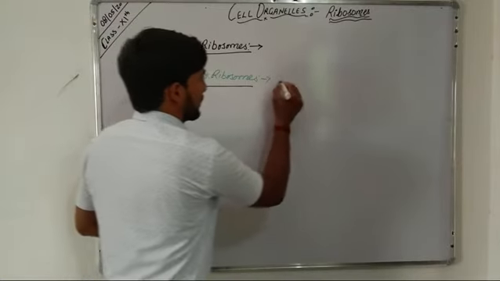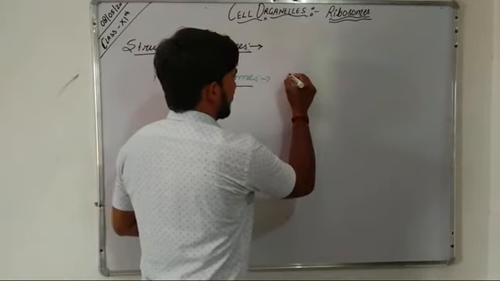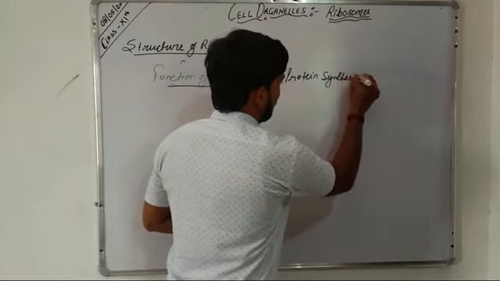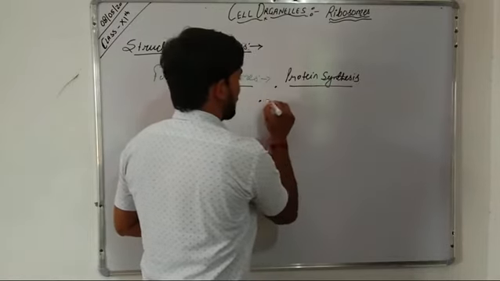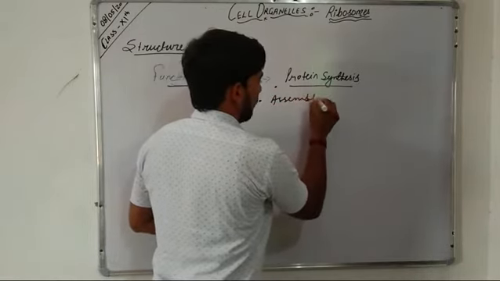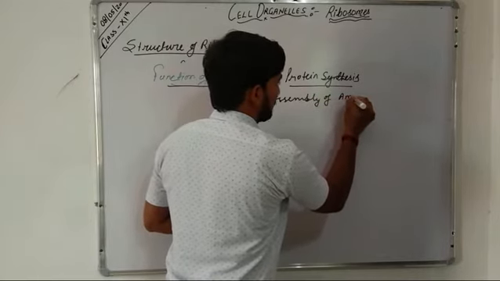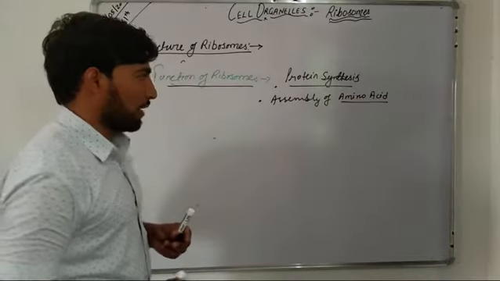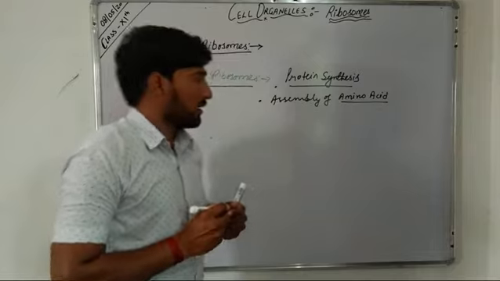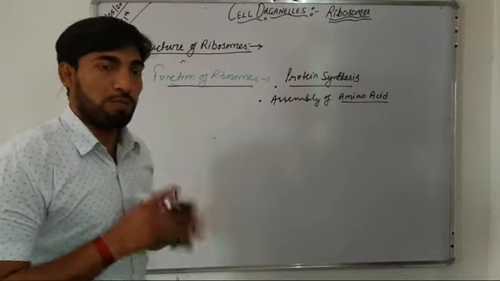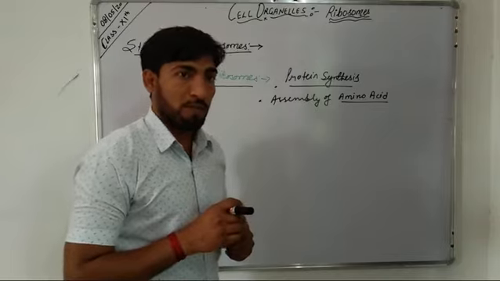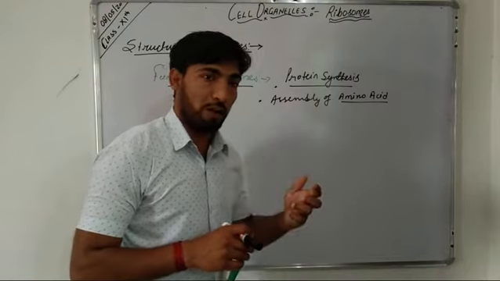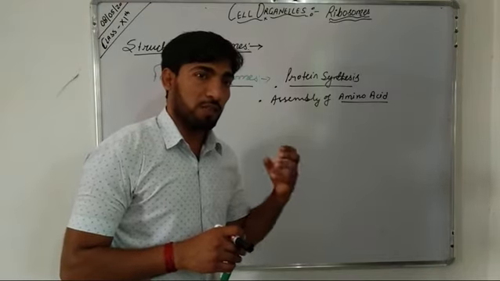In cells, ribosomes are responsible for protein synthesis, that is, the assembly of amino acids with the help of mRNA. With the help of mRNA, the two subunits of the ribosome join each other, and then they use the information present in coded form on mRNA, which results in the assembly of amino acids, that is protein synthesis.